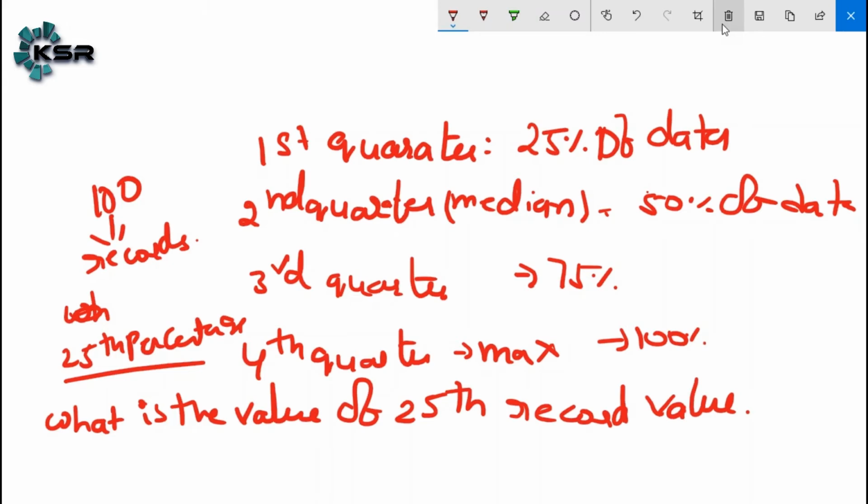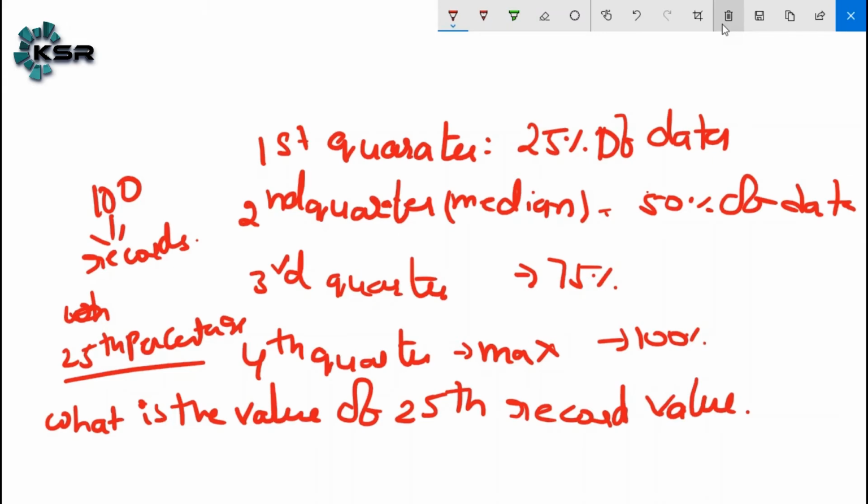This happens only after sorting the data. Internally, while calculating the 25th percentile, it sorts the data and gives the value of the 25th record. That is the meaning of the 25th percentile.